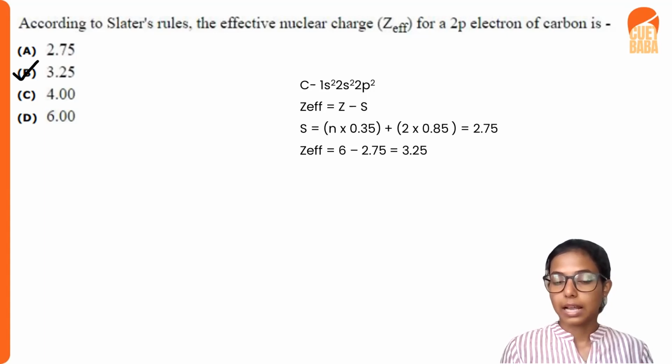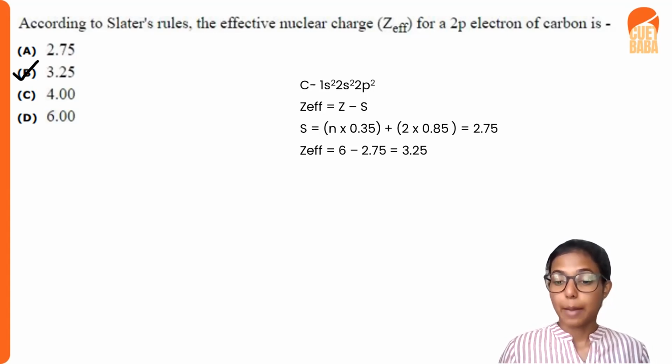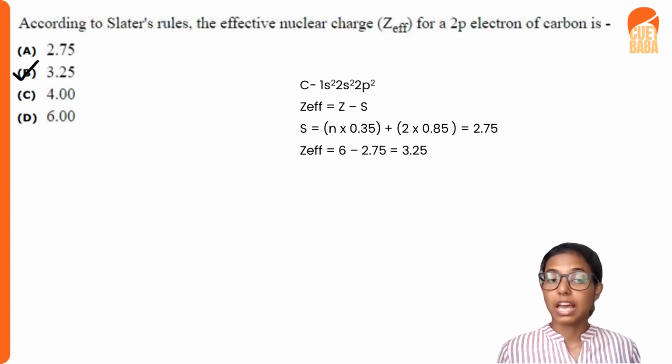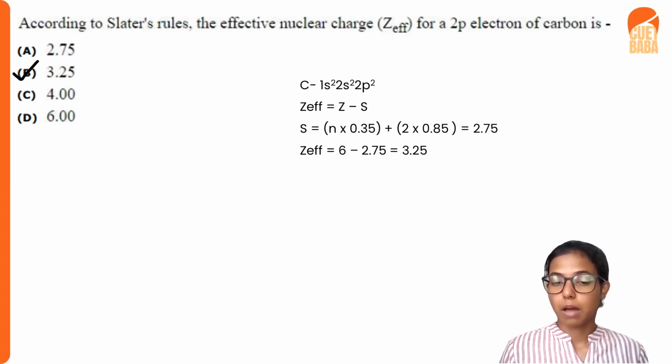0.85. So when we do the calculation here, in the same group there are 3 electrons other than the 1 electron of our interest. So there will be 3 into 0.35, and in the second group there are 2 electrons, that is in the 1s. So we have to multiply 2 into 0.85. When we add this, we will get shielding constant is equal to 2.75. But in the question, it is asked that we want to find the effective nuclear charge. So we want to subtract this 2.75 from the total atomic number, that is 6. 6 is the atomic number of carbon. So Z effective is equal to 6 minus 2.75. So our answer will be 3.25.